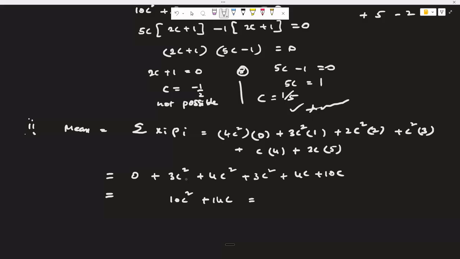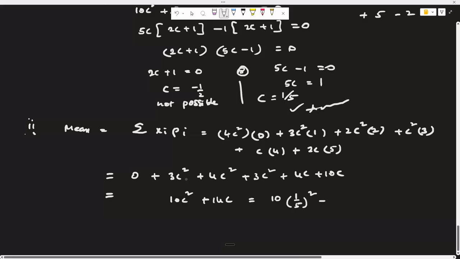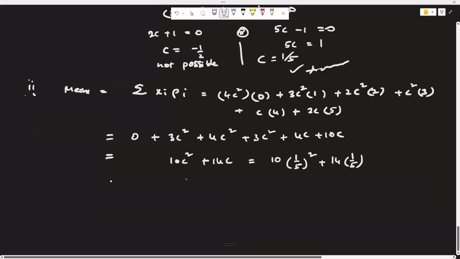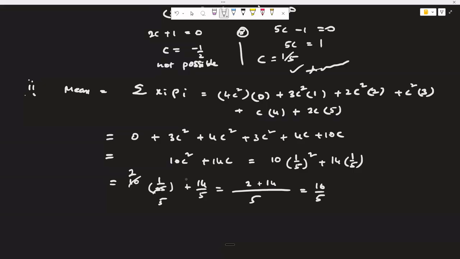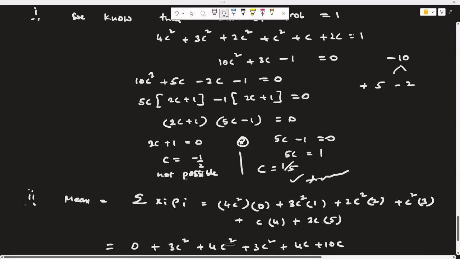And the c value, which is 1 by 5. So 10 into 1 by 5 whole square plus 14 into 1 by 5, which is equal to 10 into 1 by 25 plus 14 by 5. And we can cancel 5 twos are 10, so overall LCM was 5. 2 plus 14, which is 16 by 5. This is what mean, second problem answer.